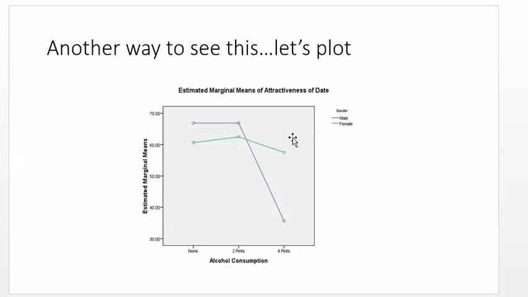One of the best ways to figure out if you have an interaction is to plot the means for the different groups. Anytime you get an X, where the lines cross, you have what's called an interaction effect. This is one of the really great advantages of a factorial ANOVA. We can also do this in a linear regression, which is one of the advantages of a linear regression, and we'll talk a little bit more about that in the next section.